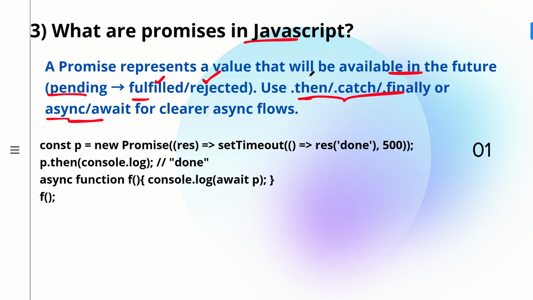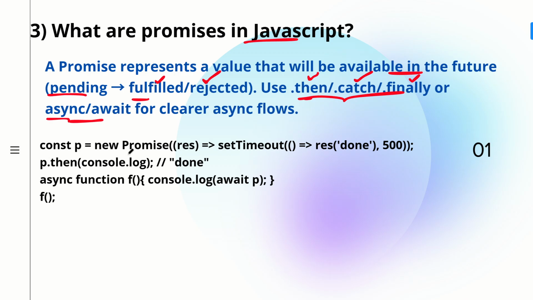In .then, once you have got a successful value, your .then works. If there is any error, that goes into .catch, and finally runs either way, whether it is .then or .catch. Whatever happens, whether successful or rejection, finally will get executed. Whereas async await is useful for handling it in a cleaner flow, it makes your code look synchronous, so it is clearer for async flows.